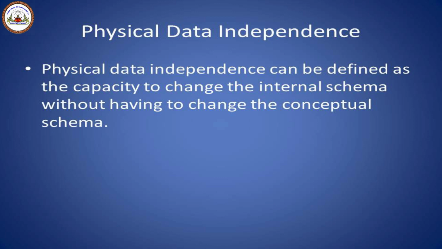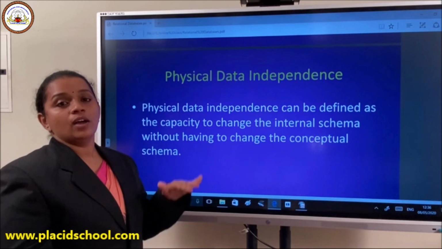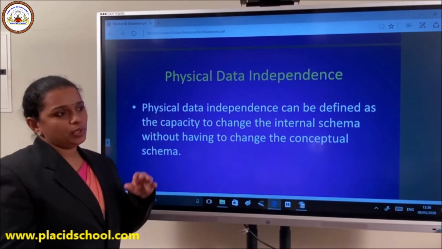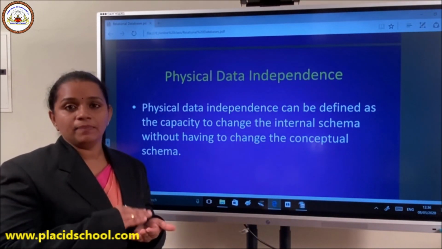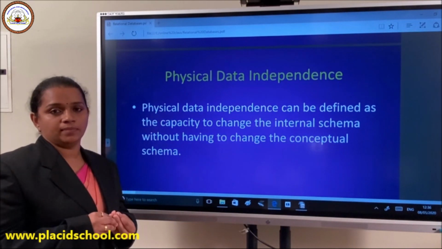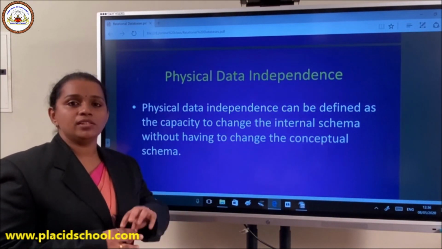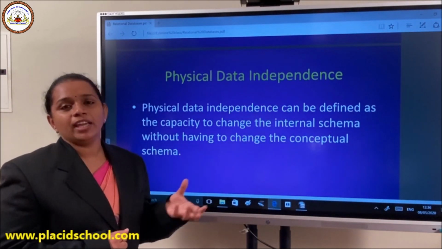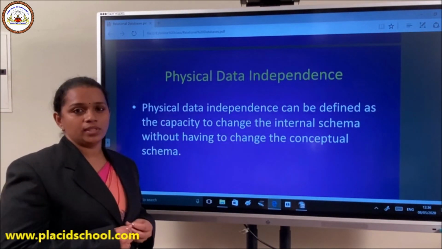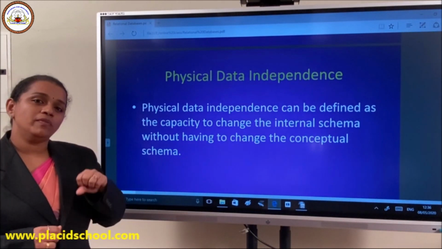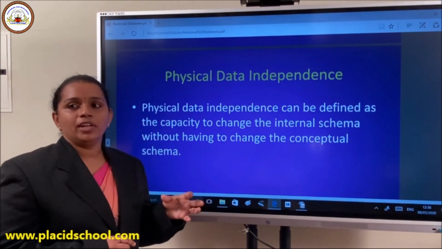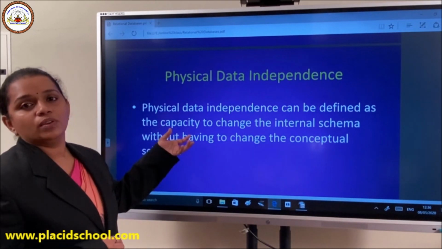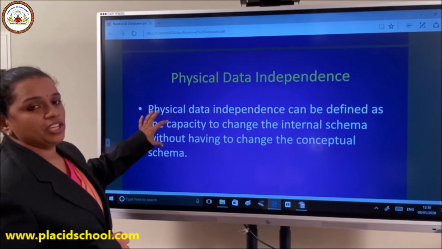Next comes physical data independence. Here you are going to do changes in the physical level or in the internal level. So if you are going to make a change in the basic configuration of a system, for example, your database is growing every day. For example, take WhatsApp. Every day a new user is added to WhatsApp. So the database system should have a very high configuration or memory capacity when you consider the WhatsApp application.